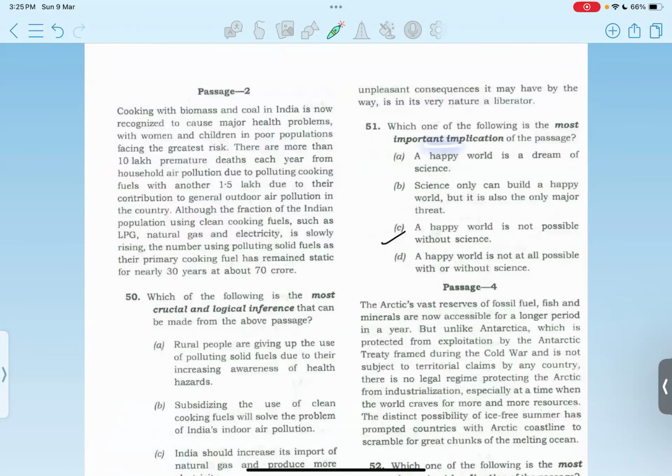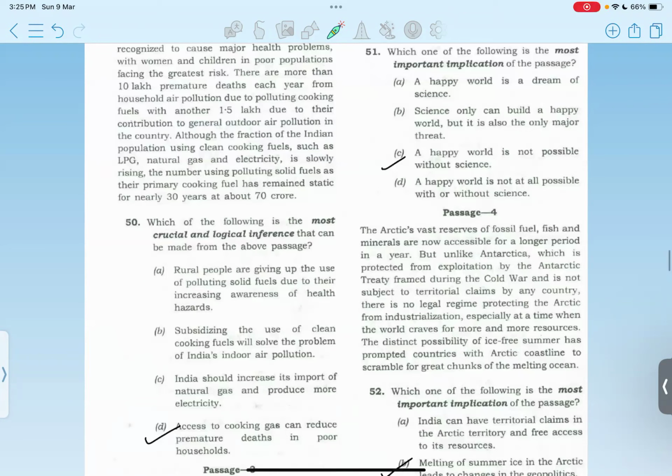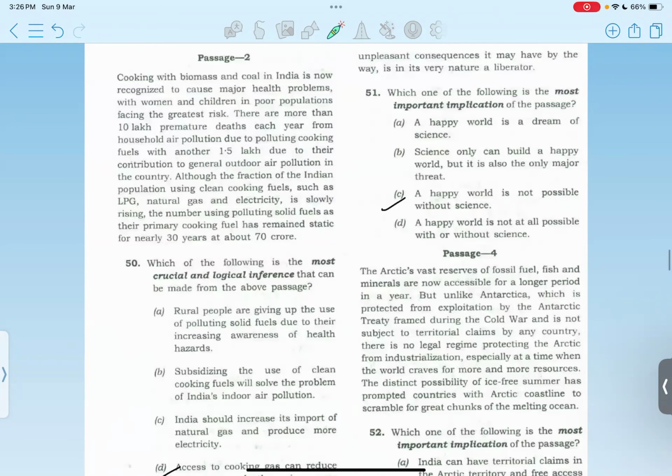Passage number 3, question 51. The most important implication should be that a happy world is not possible without science. Option A.